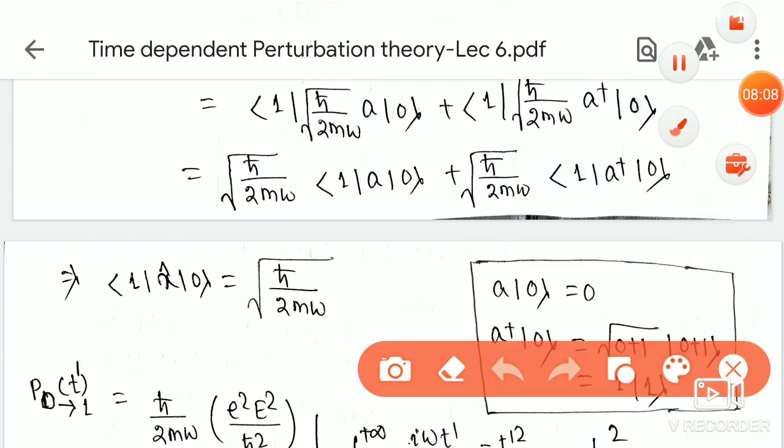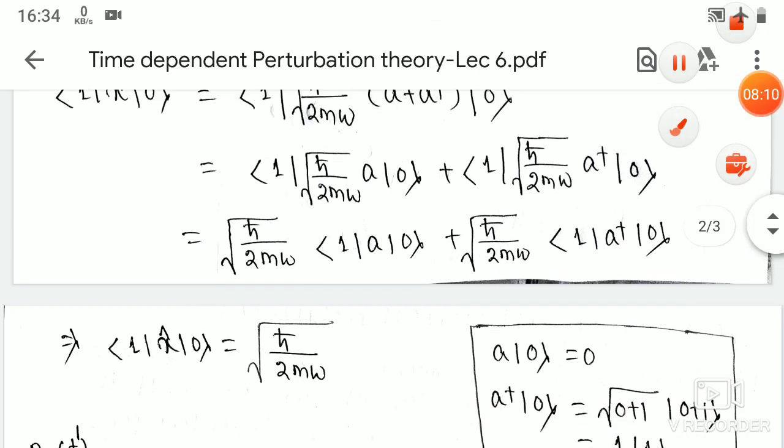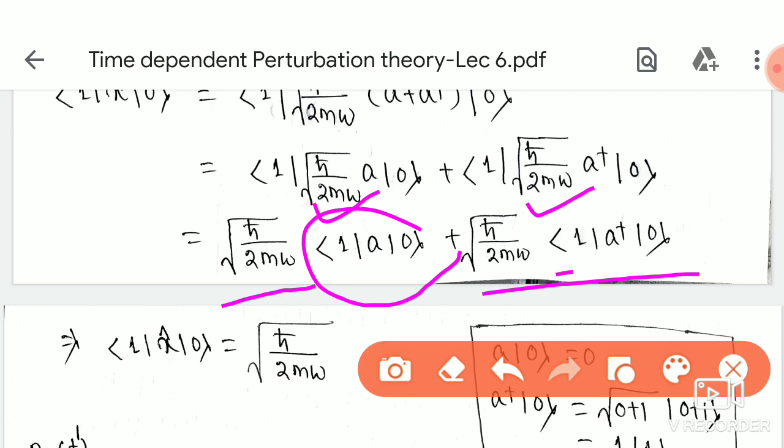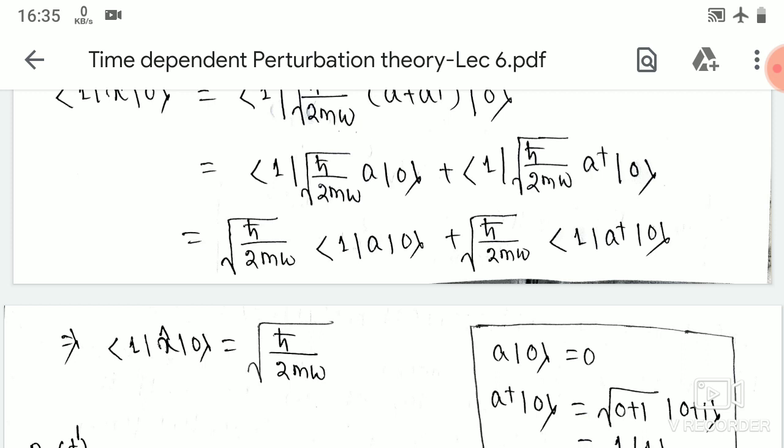I will take out the common factor root over of h bar squared by 2 m omega, so simply we are left with bra 1 a ket 0, and here also bra 1 a dagger ket 0.